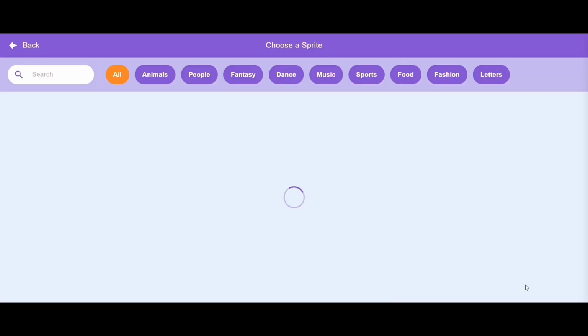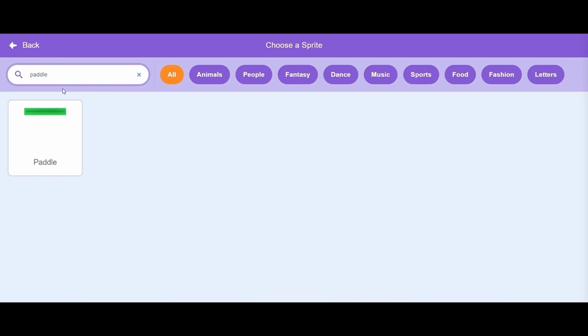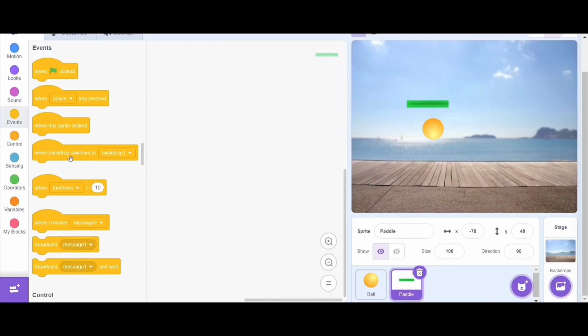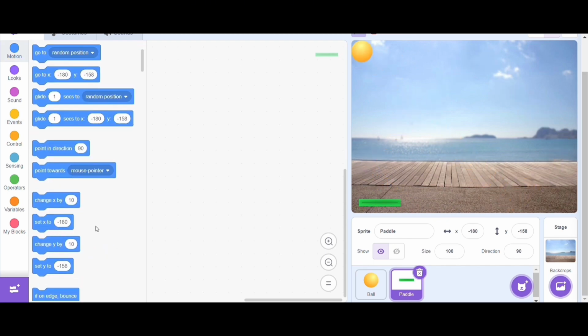Now we already have the ball, let's move to the paddle. You can add another object by choosing a new sprite and search for a paddle. Now we need to move the paddle based on our mouse position. To do that, drag the set X to block and the set Y to block. For the set Y, we can try to put at -158.